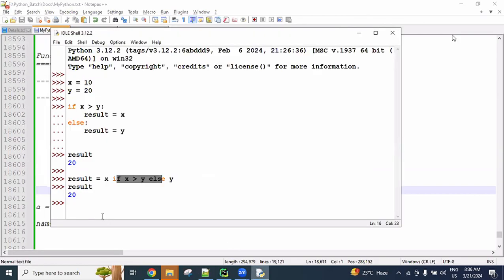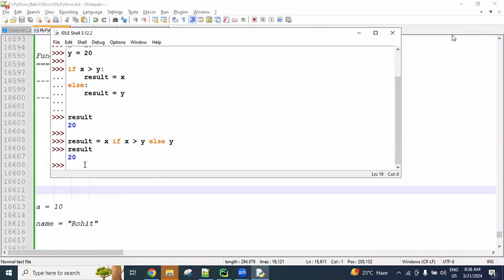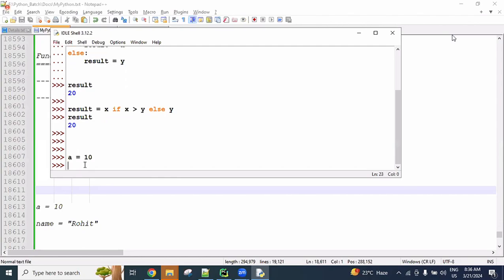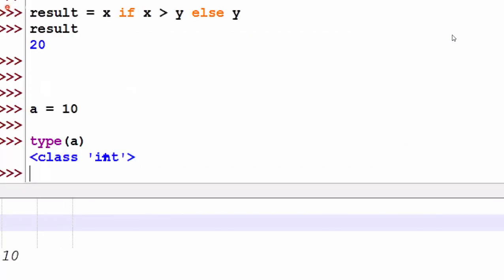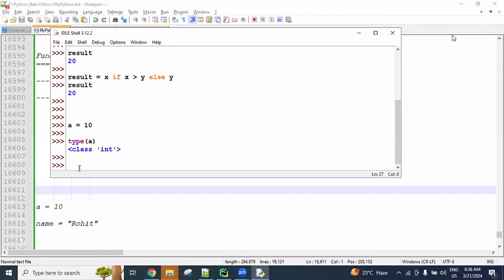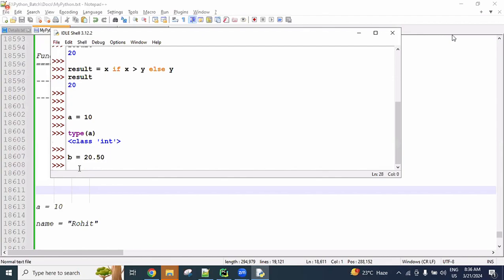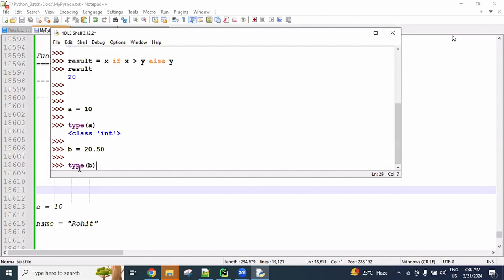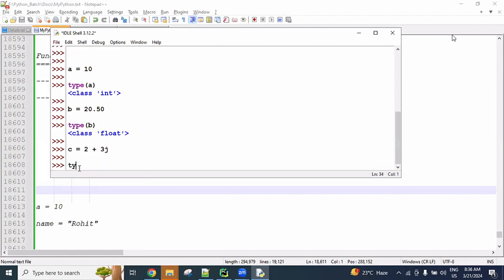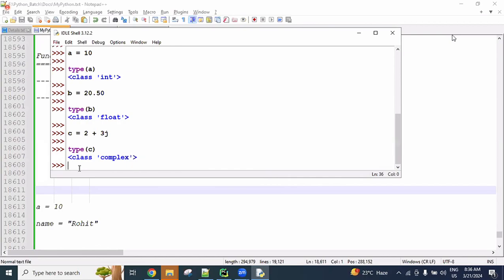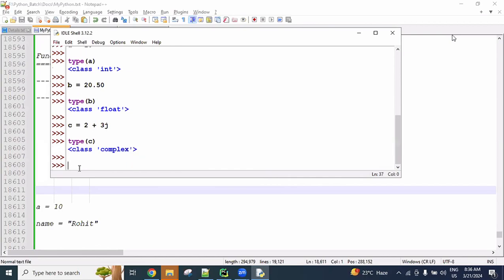Here, you can check some testing. a equal to 10. This is an integer type. Type of a, you will get int. You need to focus: every type is considered a class. Next, b equal to 20.50. Type of b is a float type. And c equal to 2 plus 3j. The type of c is a complex type.